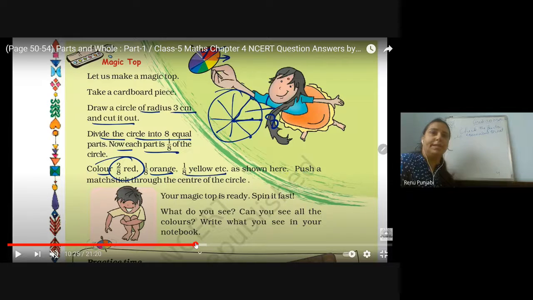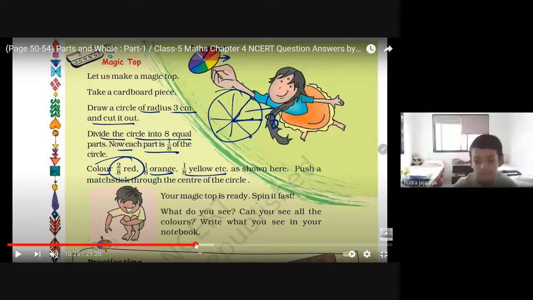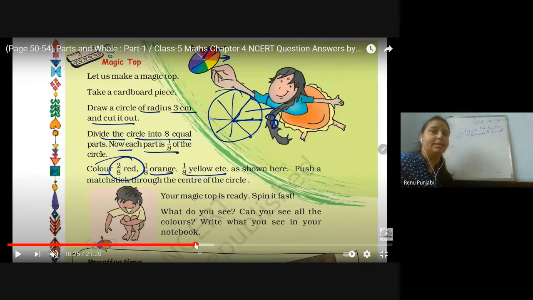Take a cardboard piece, draw a circle of radius 3 centimeter. You all know we have learned how to draw a circle with the radius in grade 4. Yes or no? Yes. You know how to draw a circle with a given radius? Radius is given 3 centimeter and cut it. Draw one big circle of 3 centimeter radius on the cardboard, and divide the circle into 8 equal parts. Now each part is 1/8 of the circle.